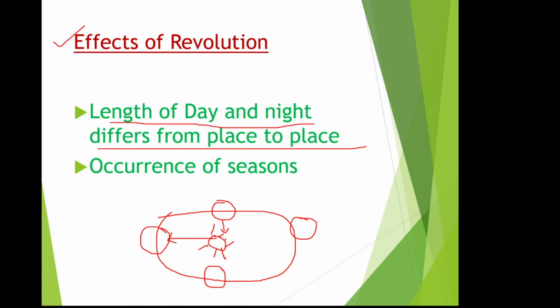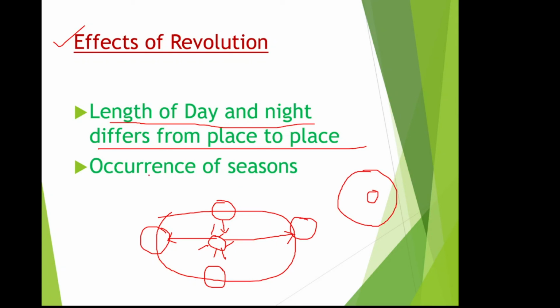Because of this elliptical shape, the earth and sun do not maintain an equal distance everywhere. Sometimes it will change due to the elliptical shape. If it were a perfect circle, it would not happen. Almost it is the same, but as it is not a circle, the elliptical shape of the earth's orbit causes this phenomenon. Because of this, the day and night also differ, and the occurrence of seasons is always changing.